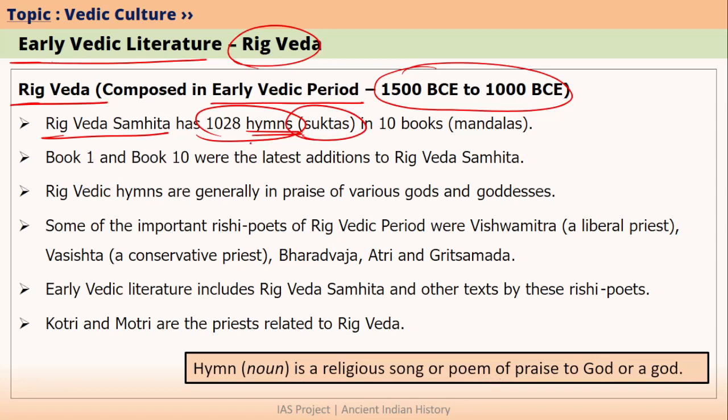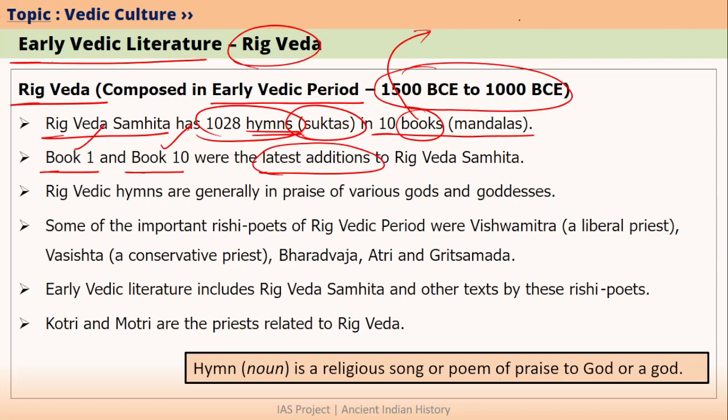Okay? Rig Veda comprises 10 mandalas. Mandala simply means book. But please note that Rig Veda was not written initially. So Rig Veda has 10 books or 10 mandalas. Out of these 10 mandalas, mandala number 1 and mandala number 10 are considered the latest additions to Rig Veda Samhita. So mandala 1 and mandala 10 are the newest parts of Rig Veda Samhita.